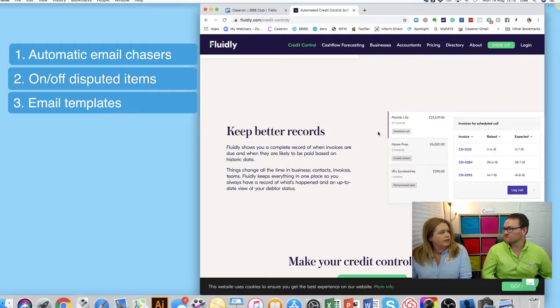Yeah, so actually that's quite helpful if you've got small clients that you might want to chase on a weekly basis, but you've got corporate clients, the big hitters and the blue chips, where there's absolutely no point in chasing more than once a month because you're fitting in line with their payment processes rather than they're fitting in line with your credit control.